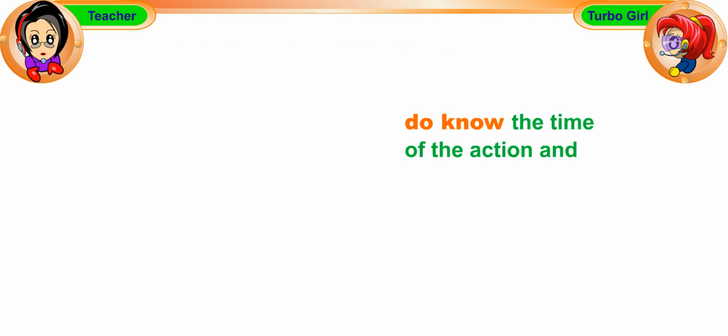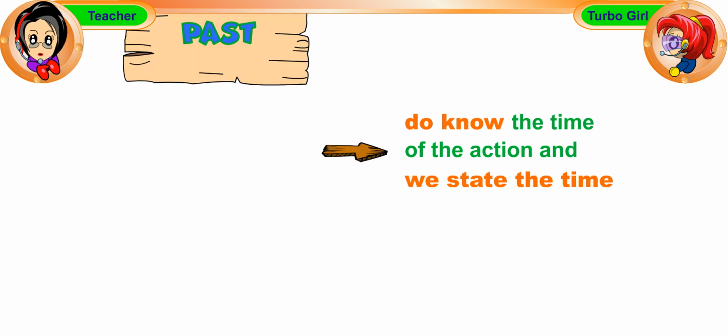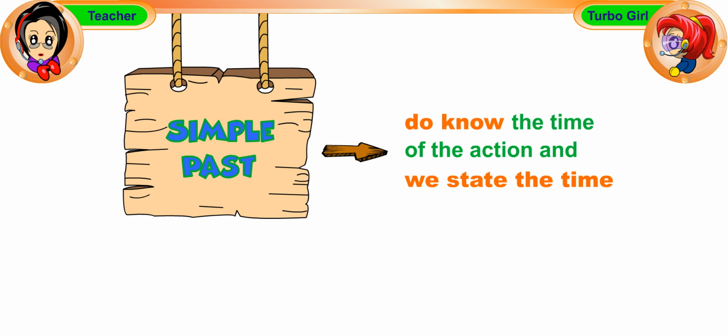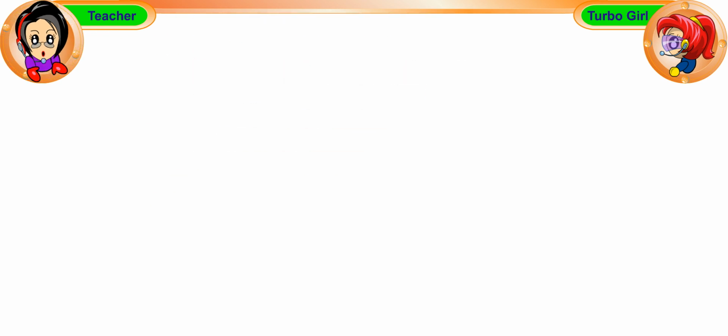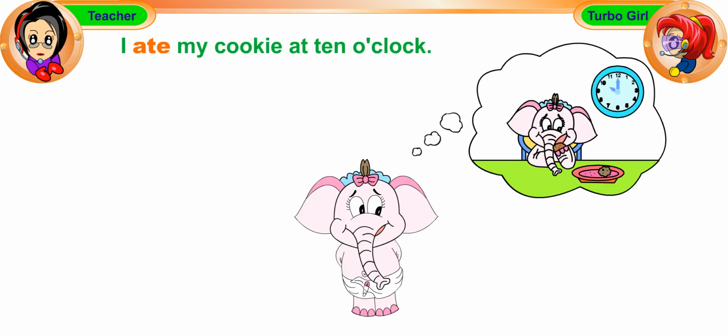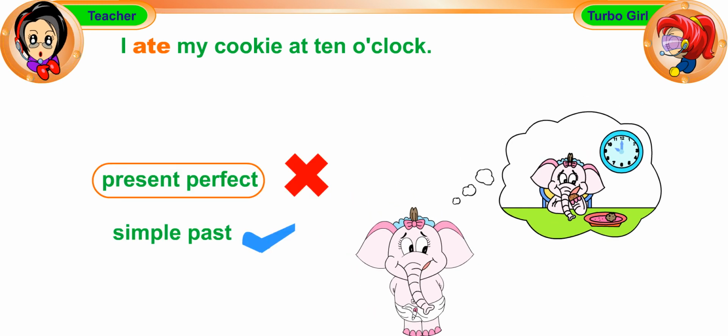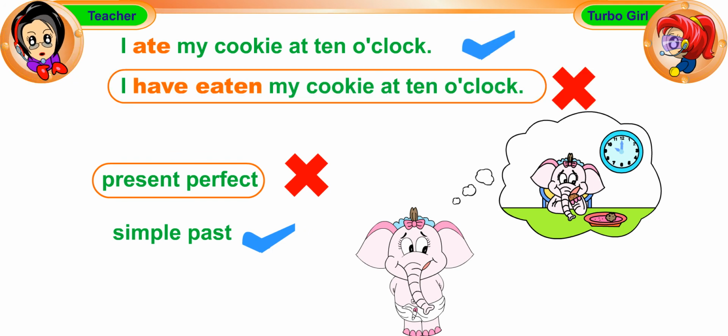When we do know the time of the action and we state the time, we use the simple past tense. For example, I ate my cookie at 10 o'clock. When we use a time phrase like at 10 o'clock, we cannot use the present perfect tense. So, I have eaten my cookie at 10 o'clock is incorrect.